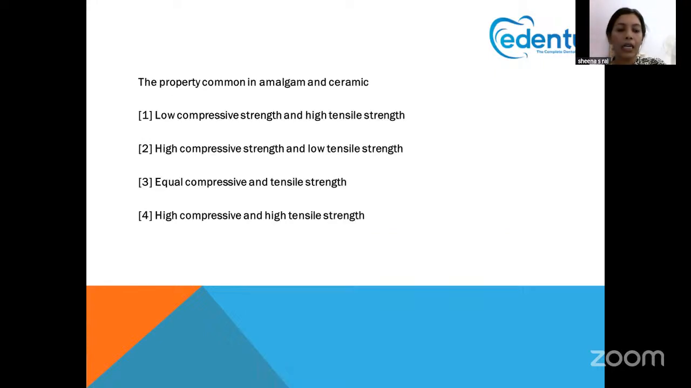Next question, the property that is common in amalgam and ceramic is, so amalgam and ceramic actually have a very high compressive strength and low tensile strength. That you have to keep in your mind, because amalgam and ceramic always have a very high compressive strength and very low tensile strength.